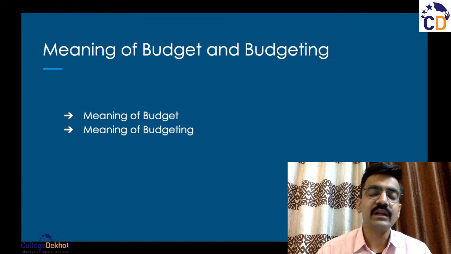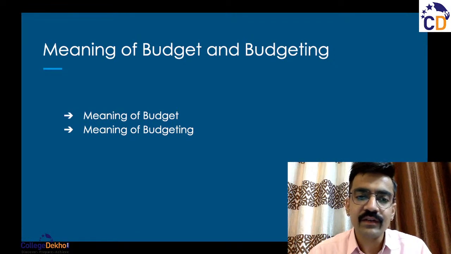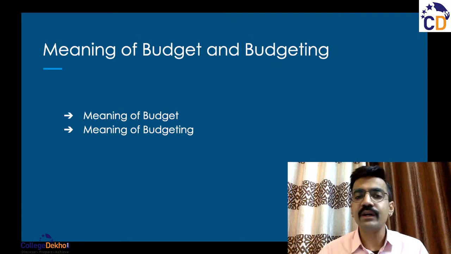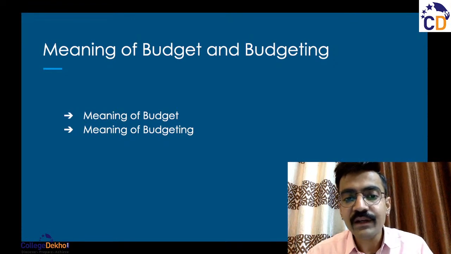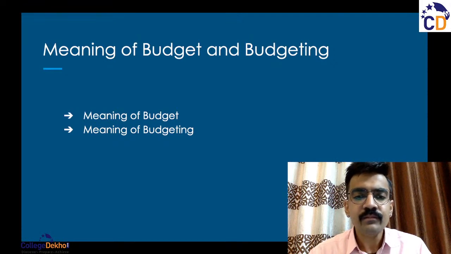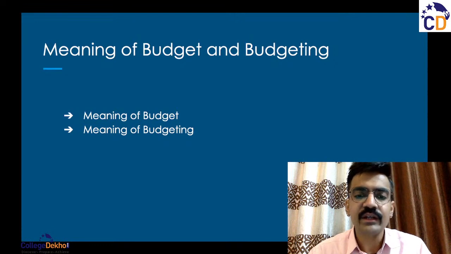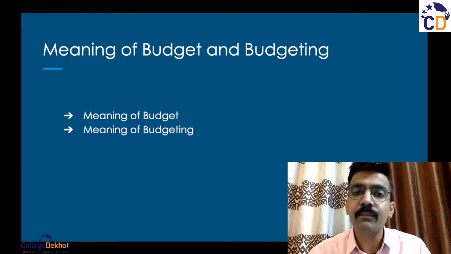In the same example, last year we made this much budget but this much expense suddenly came up, that the raw material, the labor price went up suddenly, that the raw material we used to source from outside the country, its price suddenly went up. Now to give you a very relevant example of this, during COVID-19, we know what happened in Ladakh between India and China. There was a military face-off between India and China. And because of this, the raw materials that were coming in from China were banned.